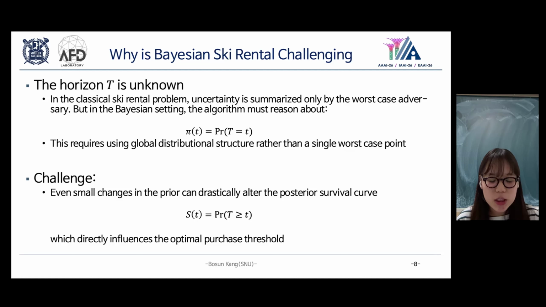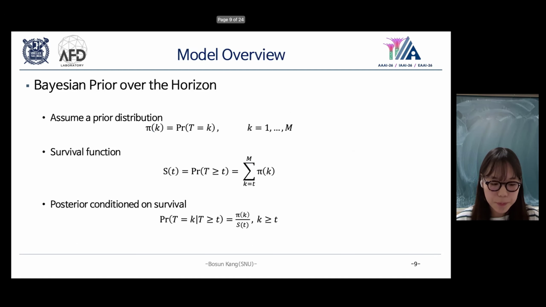So the main challenge is sensitivity. Even a small change in the prior distribution can significantly alter the survival curve. And since the threshold depends on this survival, this could lead to very different decisions. So it really raises the natural concern: is Bayesian ski rental fragile to prior misspecification? Let's see if it actually is.